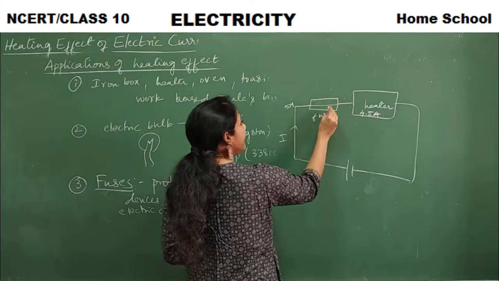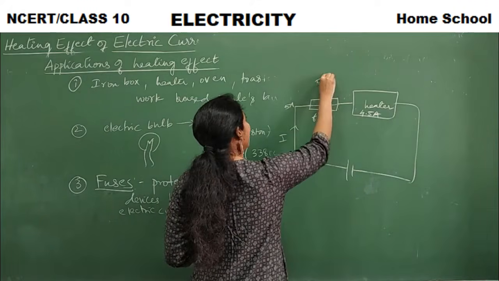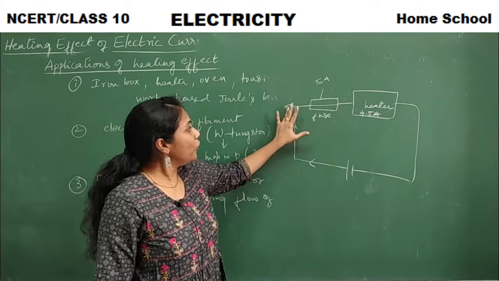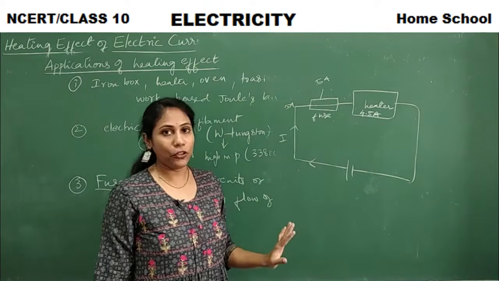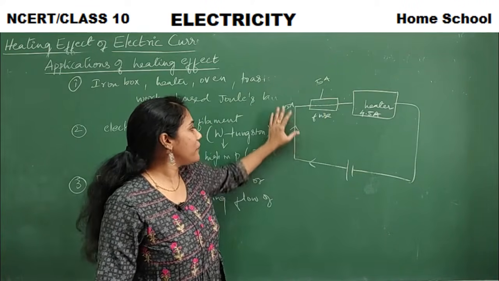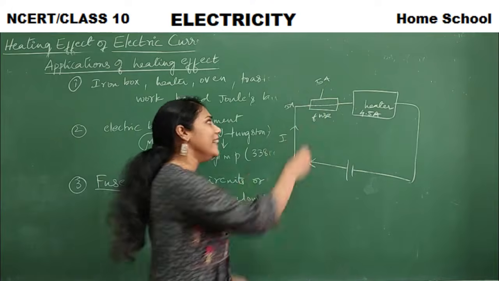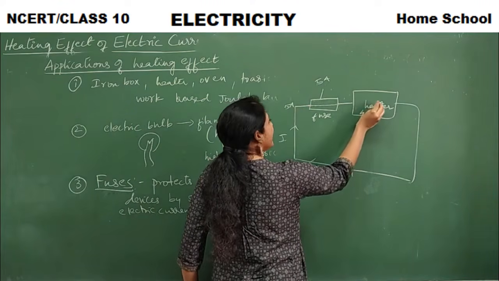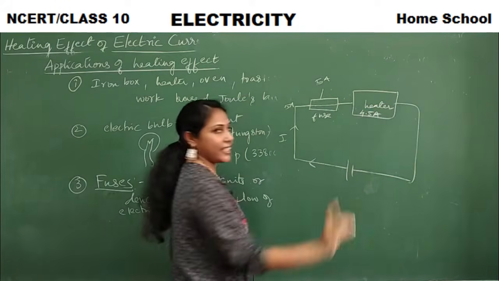Say the fuse can hold around 5 amperes of current. Through a fuse, how much current can flow? 5 amperes can flow. So whatever 5 amperes or 4.5 amperes of current is flowing, it will flow through the fuse, and then the current will reach the heater, and it will start working.